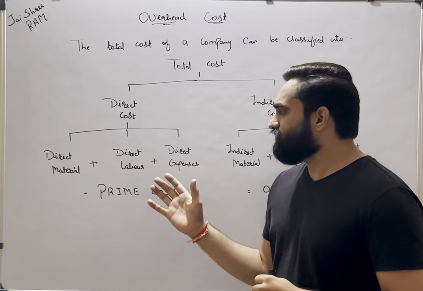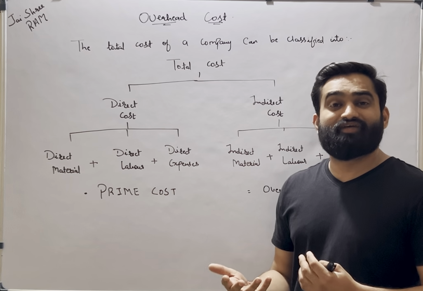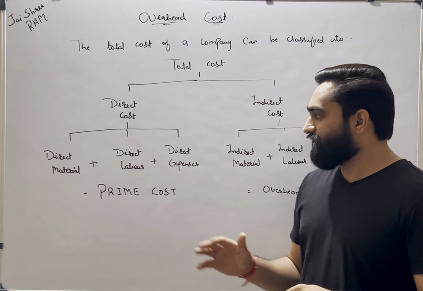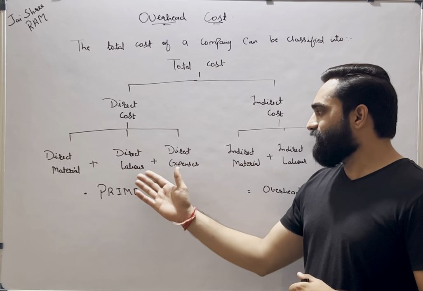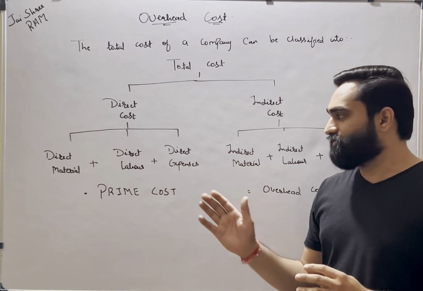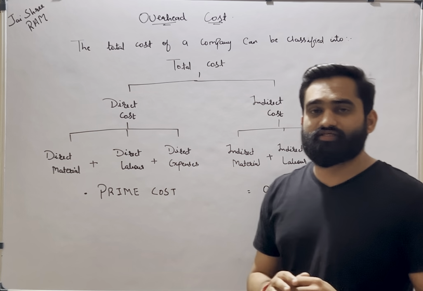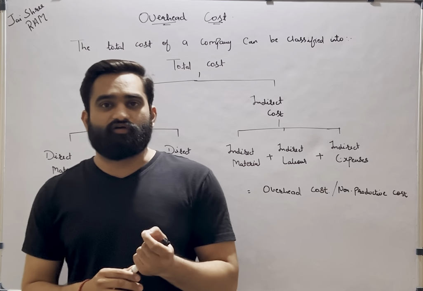Direct cost, the cost which is directly related to the production or manufacturing, or we can say which is related to the goods, are all direct costs for the company. There can be three types of direct cost. One is direct material, direct labor and the direct expenses. And we know that the total of these three types of direct cost gives us the prime cost, which is the very first cost that we generally calculate when we prepare cost sheet of a company, right?